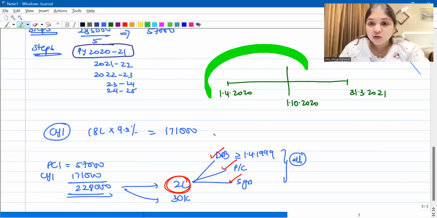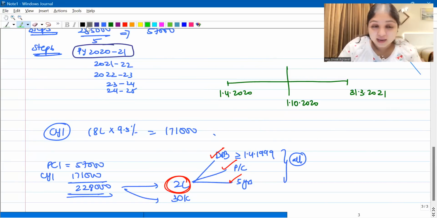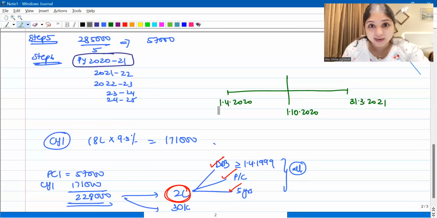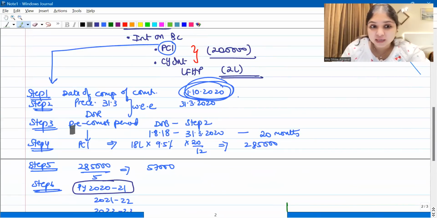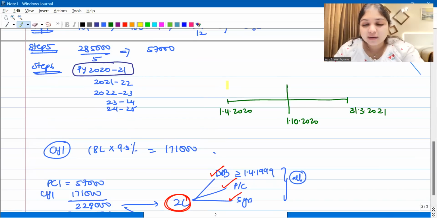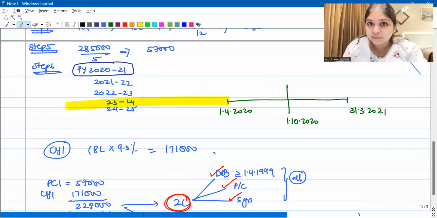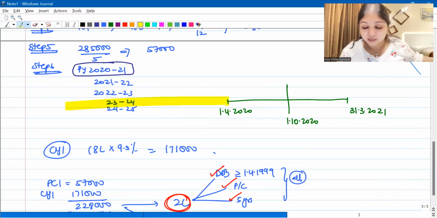But listen, why did we not consider all this? There's a reason. Tell me, pre-construction interest we calculated till which date? Tell me, Durga Prasad, pre-construction interest we calculated till which date? Pre-construction period we are ending on which date? On 31st March 2020, right guys? What is a pre-construction period over here? You have written that the pre-construction period will start on the date of borrowing and it will end on the step 2 date, which means you have ended the pre-construction period on 31st March 2020. So before 1st April 2020, everything is pre-construction period.